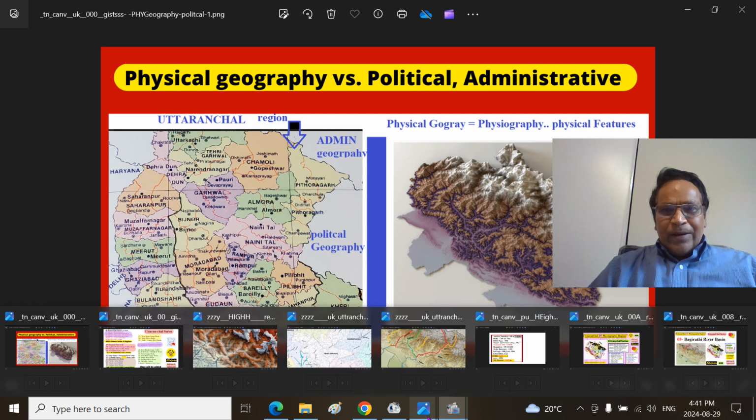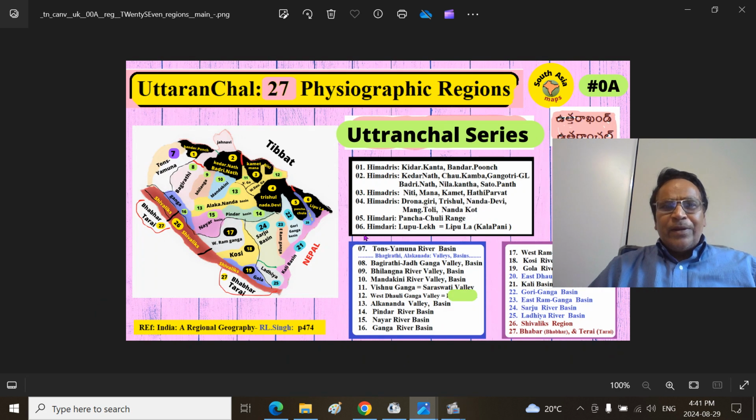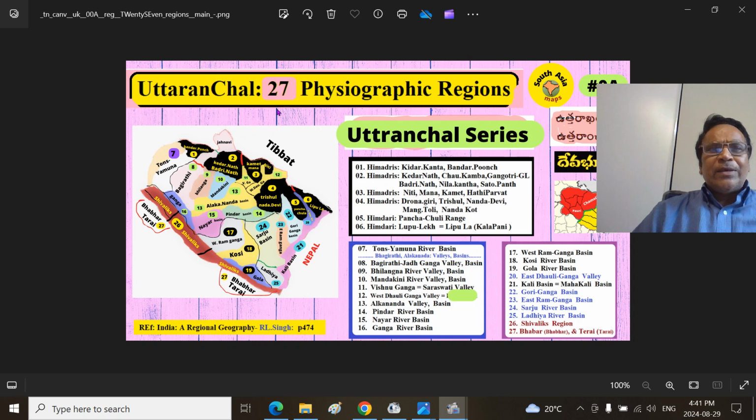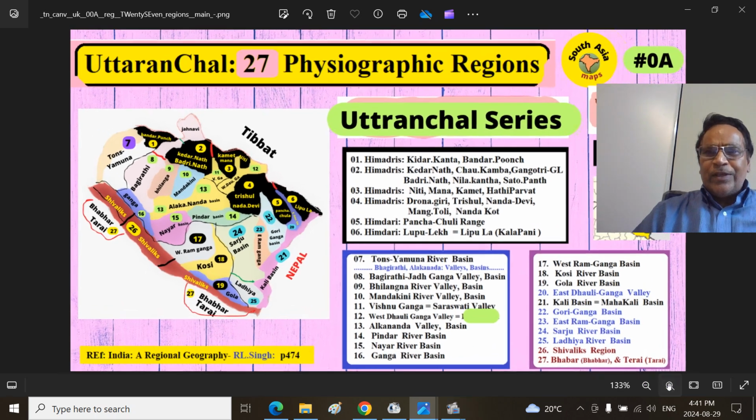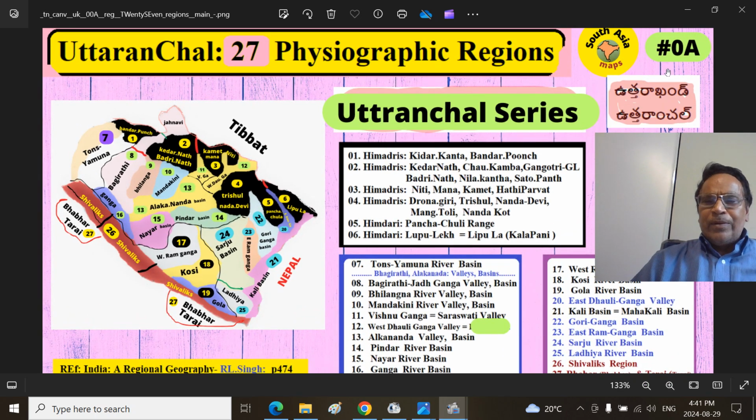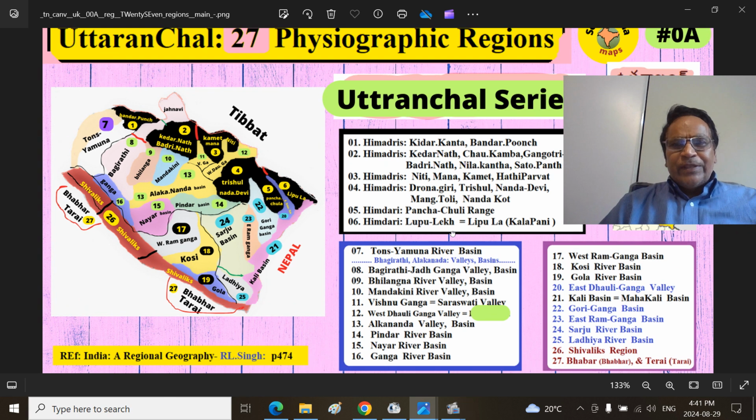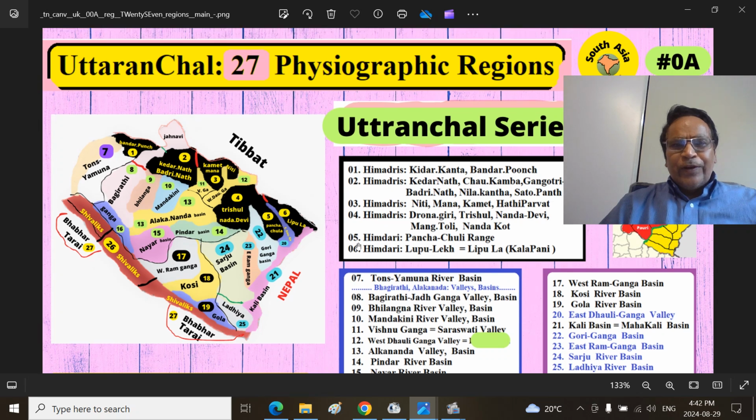I have broadly presented around 27 or so physiographic regions, and you can look at the first part also. That is the broader bird's eye view of the 27 or so physiographic regions of Uttaranchal province, Uttarakhand province. We are looking at part 8 of that, the Bhagirathi Mata River Basin.